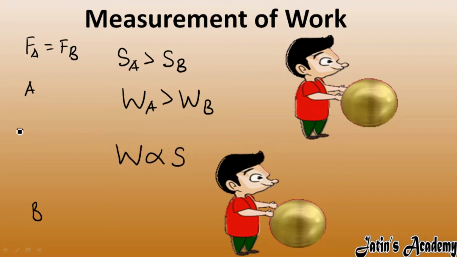Here S signifies displacement. Work done is directly proportional to displacement, meaning the more the displacement, the more the work done.